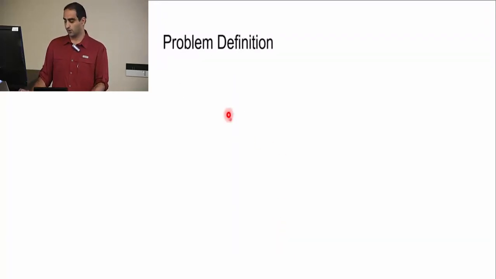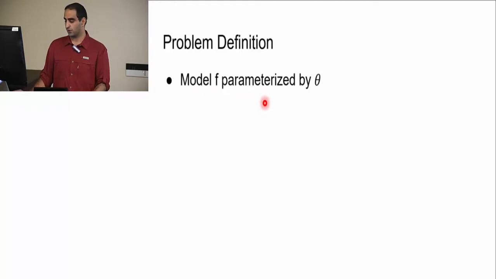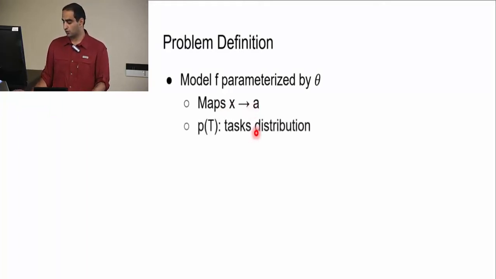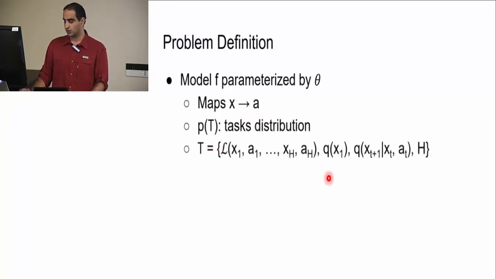So now I'm going to talk a little bit about the notation we're going to use. We have a model f parameterized by some parameters theta, and our goal is to take an input x and output some action or label a. And we have a distribution of tasks, and here we use a more general notation because we want to cover reinforcement learning and supervised learning.